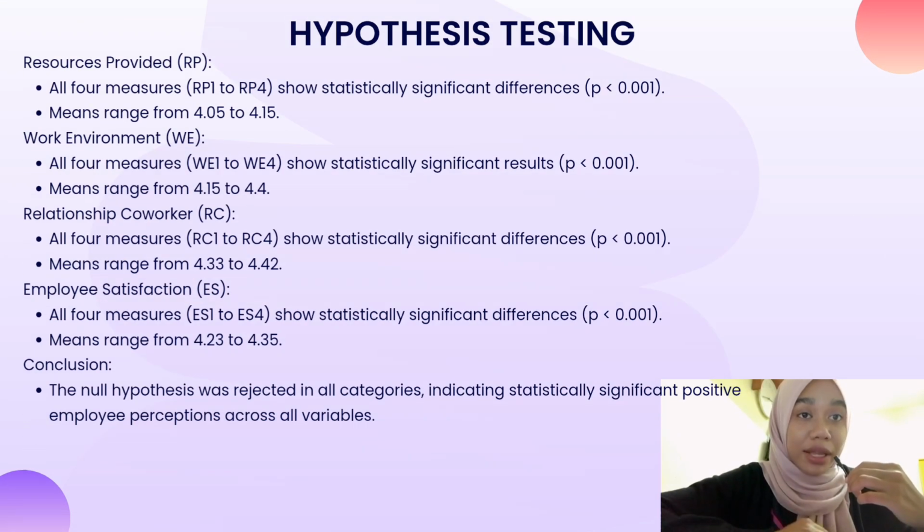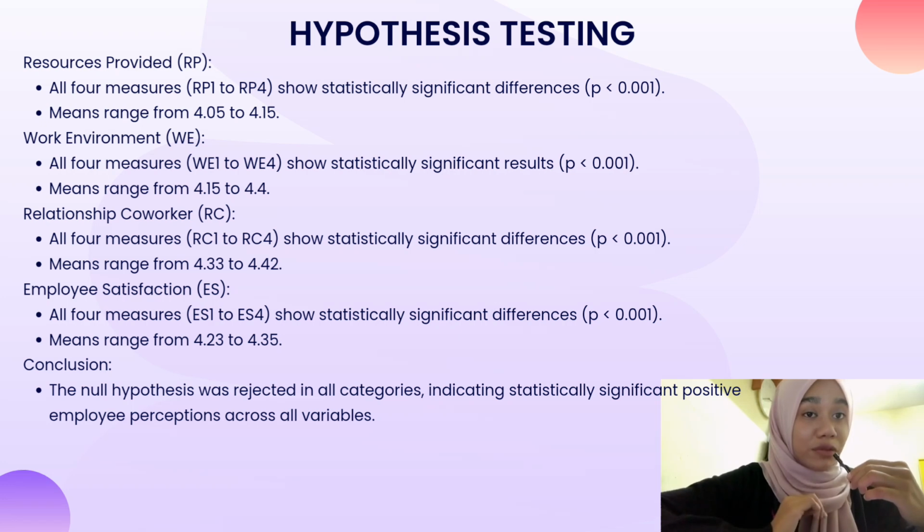Testing for resource provided RP, all 4 measures, RP1 to RP4, show statistically significant differences, P less than 0.001, with means ranging from 4.05 to 4.15. For the work environment, WE, all 4 measures, WE1 to WE4, show statistically significant results, P less than 0.001, with means ranging from 4.15 to 4.4. For the relationship coworker RC, all 4 measures RC1 to RC4 also show statistically significant differences, P less than 0.001, with means ranging from 4.33 to 4.42.